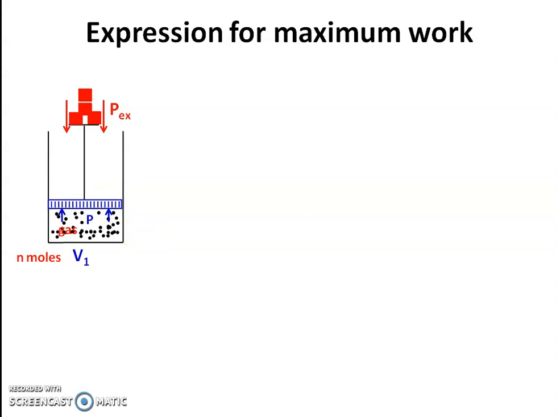Now if this gas is expanded isothermally and reversibly from volume V1 to final volume V2 at constant temperature T, the expansion takes place in a number of infinitesimally small steps, and during each step the external pressure P external is decreased by an infinitesimally small amount.